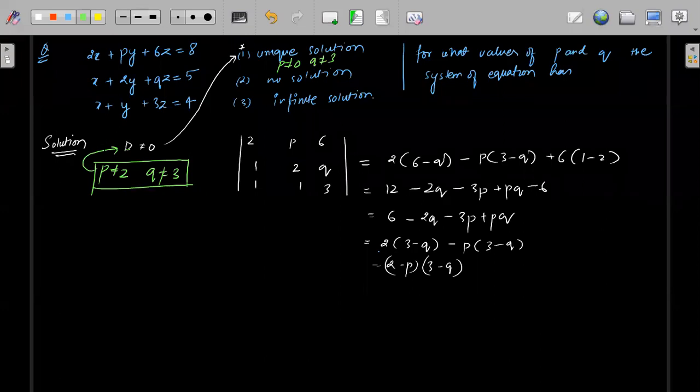For no solution. So this was for a unique solution, D should not be equal to 0. Now for no solution,